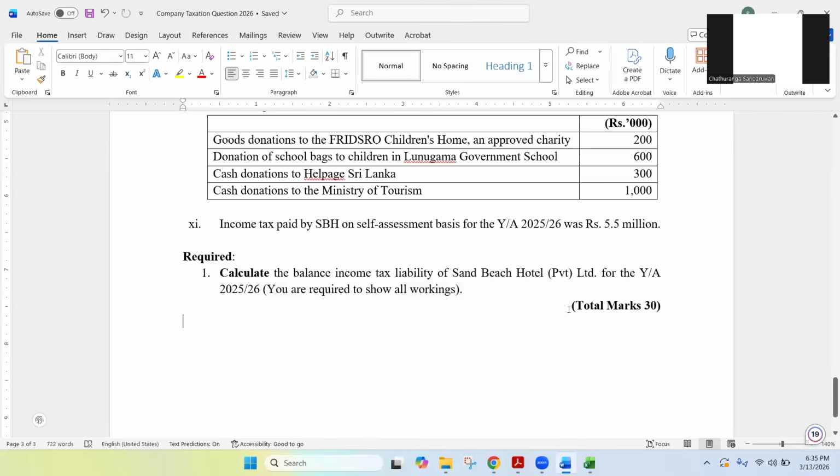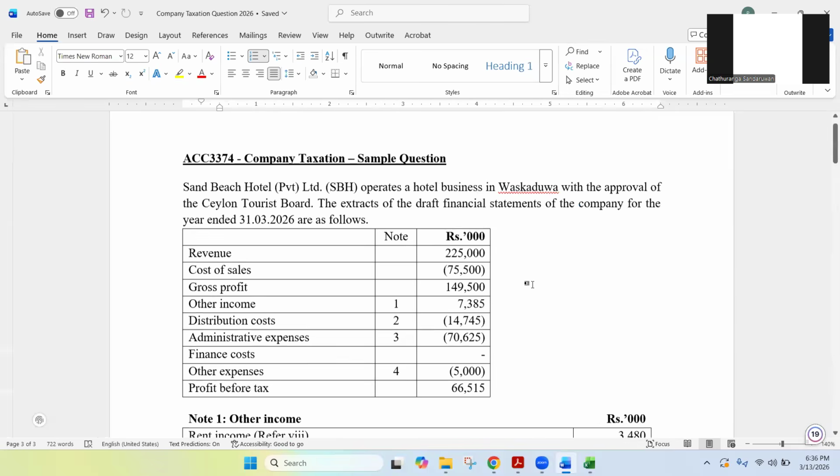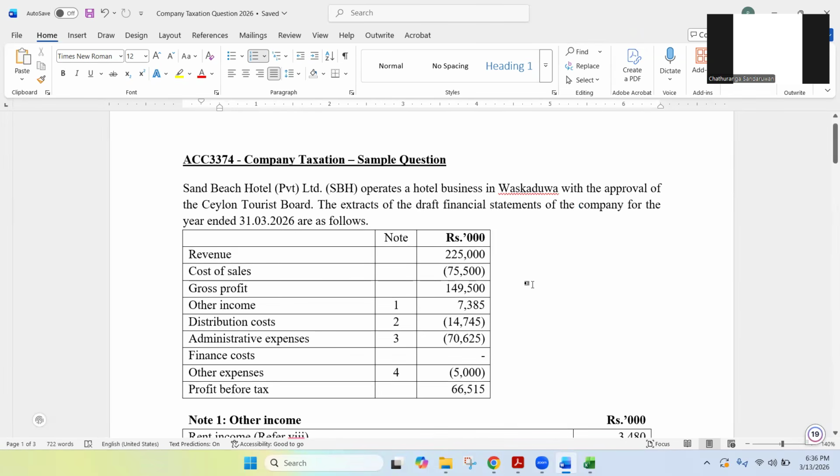Right. So in the past paper, we have taken it from a paper actually. 30 marks were allocated. This can be 30 or 35 depending on the points. So that is the weightage given for this company taxation question. Right. So we have read the full question. I will give you a few minutes, just a few minutes. Try to start this, then you can do with me.